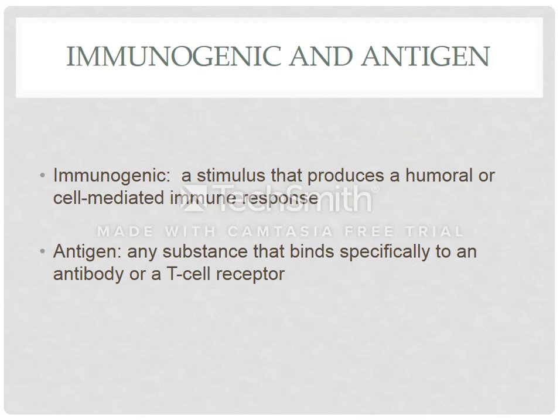Difference between immunogen and antigen. An immunogen is a substance that must stimulate the immune system, while an antigen may or may not stimulate the immune system. So we can say that all immunogens are antigens, but not all antigens are immunogens.